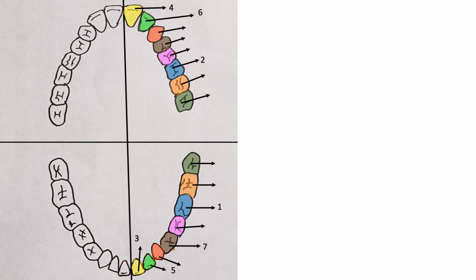First the mandibular first premolar, followed by the maxillary first premolar, which will be followed by the mandibular canine, and then the mandibular second premolar erupts. First the mandibular second premolar, then the maxillary second premolar, after which the maxillary canine erupts into the oral cavity.